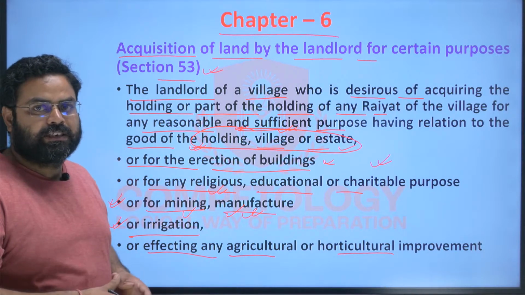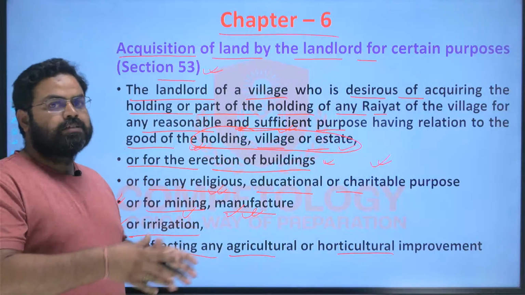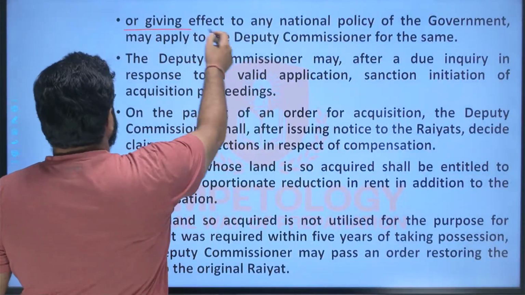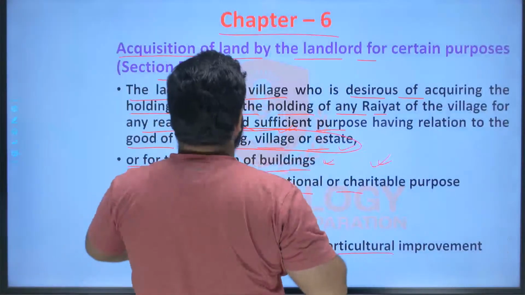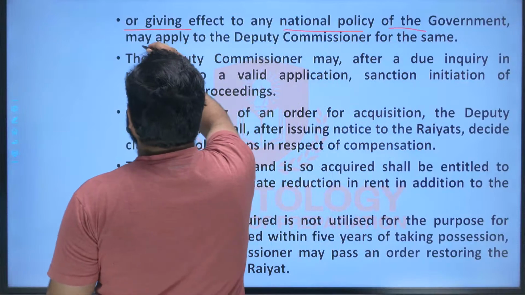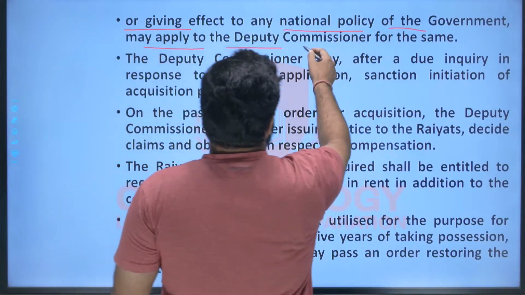In the present day sense, it is lying with the CO, right? So here, for giving effect to any of the national policy of the government, one may apply to the deputy commissioner.